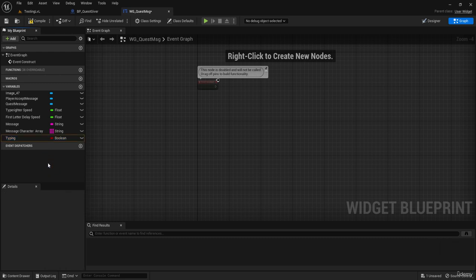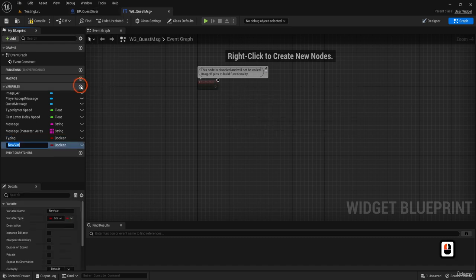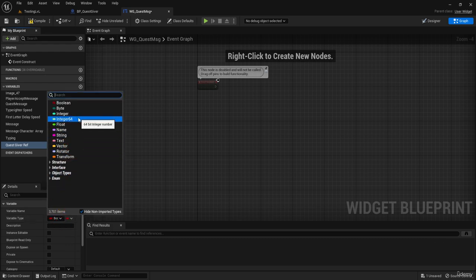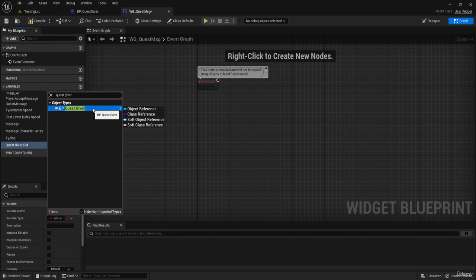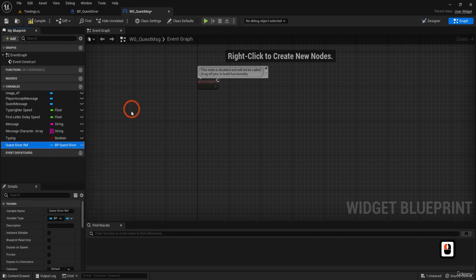If I want to return a message to my quest giver that the message has finished, like send him a signal, we should also have a quest giver reference. I'm going to select quest giver type, find the blueprint, and choose object reference.